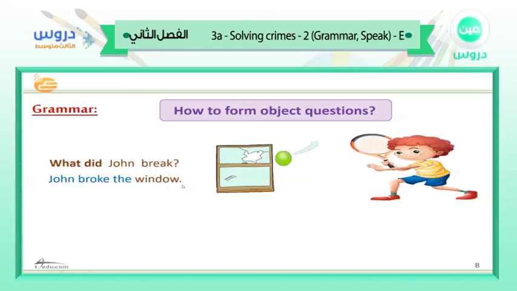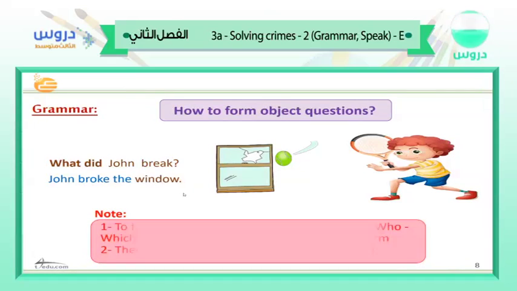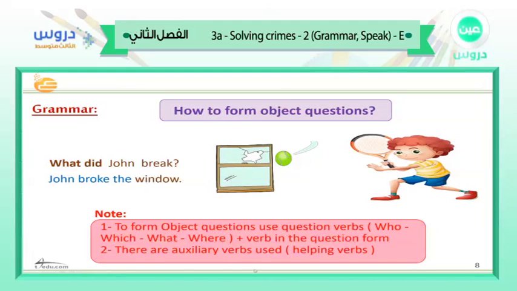Okay, now note, to form object questions, we use question words who, which, what, or where, plus the verb in the question form. And there are auxiliary verbs used. Here is my auxiliary verb. These are the helping verbs.